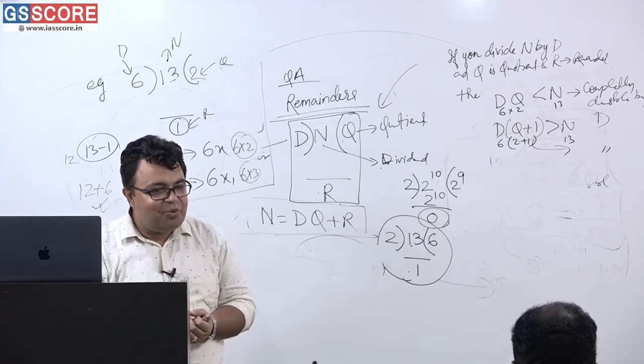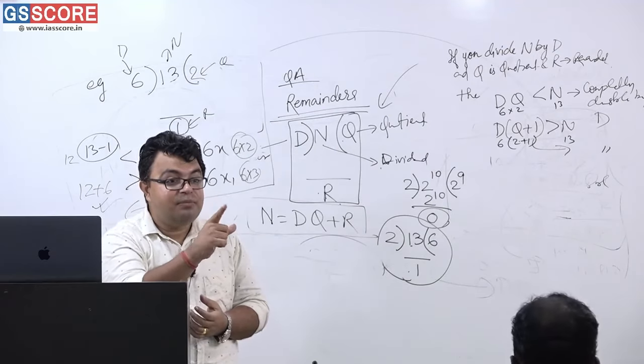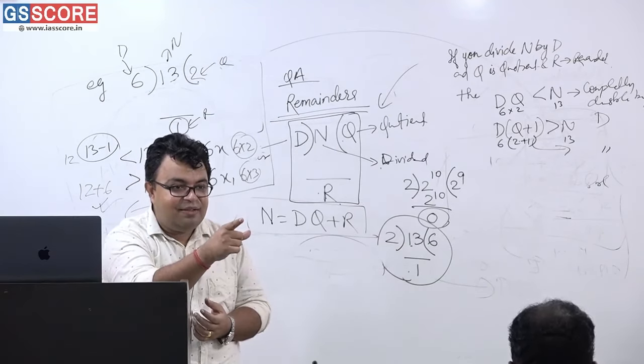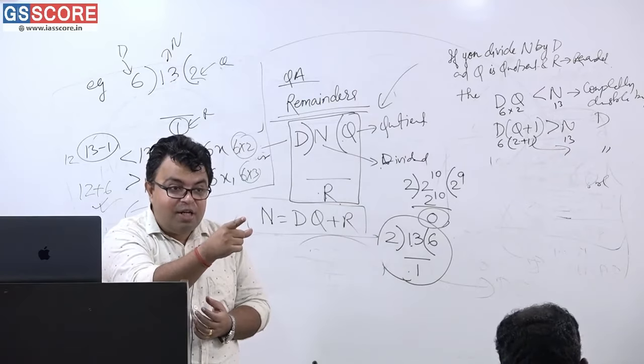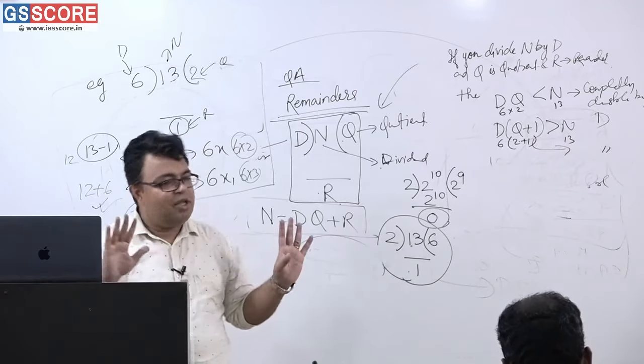Ma'am, have you understood the question? Largest 2-digit number is what? 99. Yes. Smallest 3-digit number is what? 100. Okay. Now you can make this question.